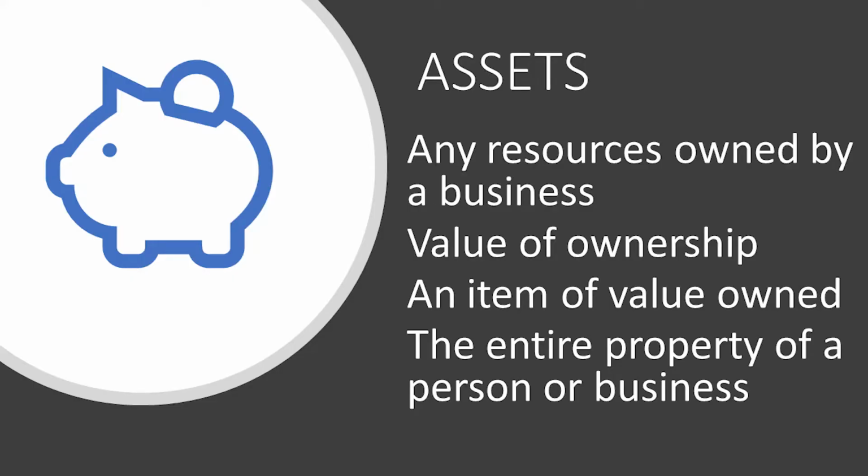What is an asset? Let's start with an asset. An asset refers to any resources owned by a business. It refers also to value of ownership, an item of value owned by the business, or the entire property owned by the business. As simple as that, anything owned by the business is considered an asset. General classification 1 for the first major account in accounting is assets.